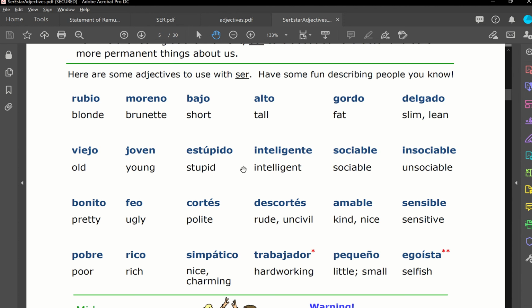Have a look at this vocabulary. Please listen to the pronunciation of all these adjectives in Spanish. And here you can see the translation, okay?